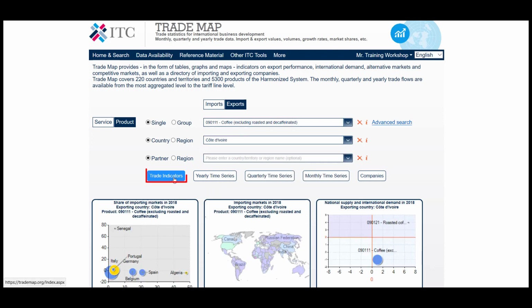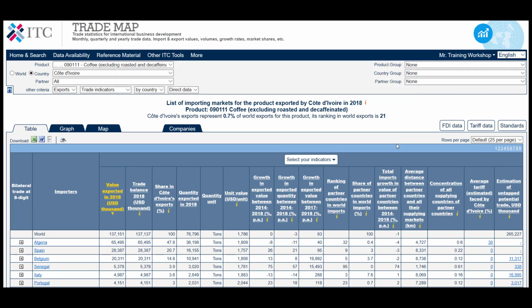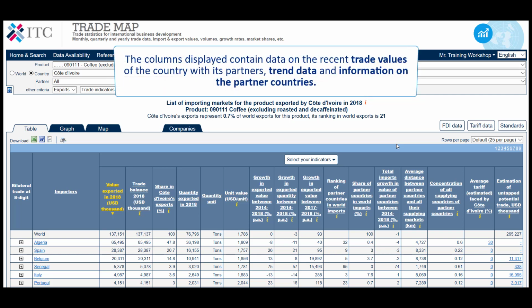When we click on Trade Indicators, we see a table which is very similar to the one we analyzed in the videos number 6, 7 and 8, even though those dealt with the country's imports rather than exports. Here again, the columns displayed contain data on the recent trade values of the country with its partners, trend data and information on the partner countries' ranking in world trade.